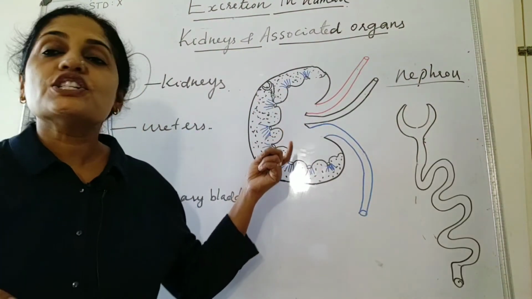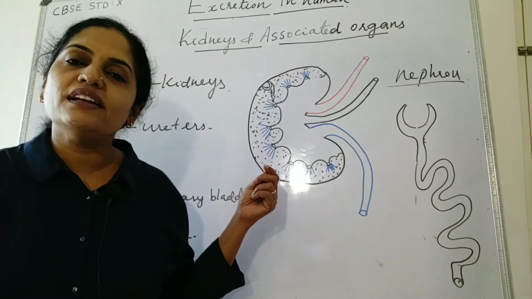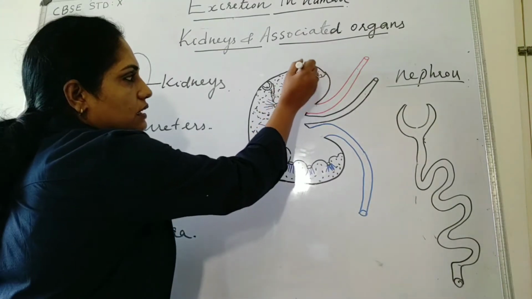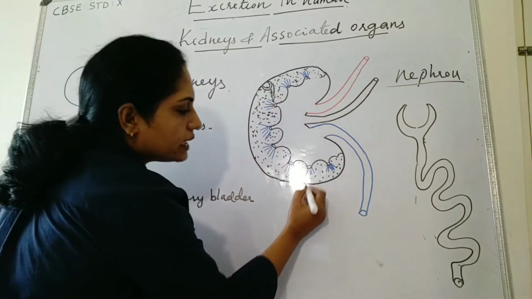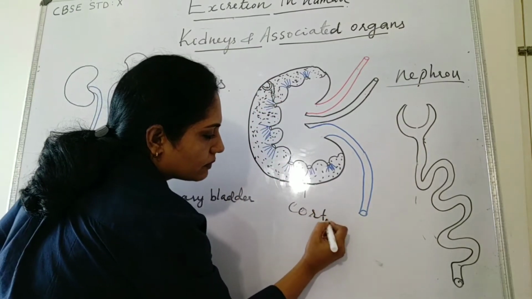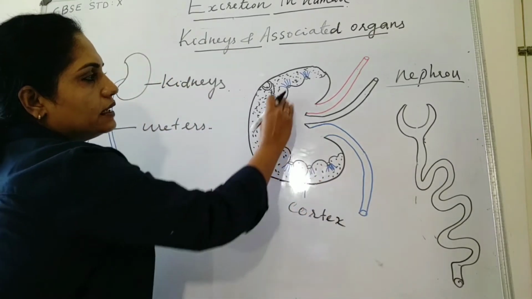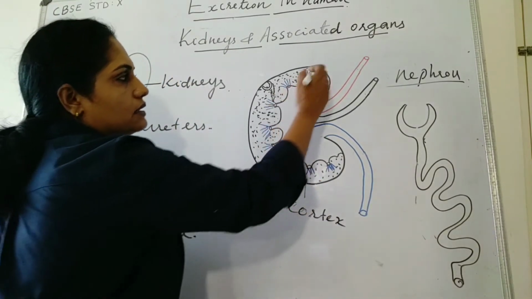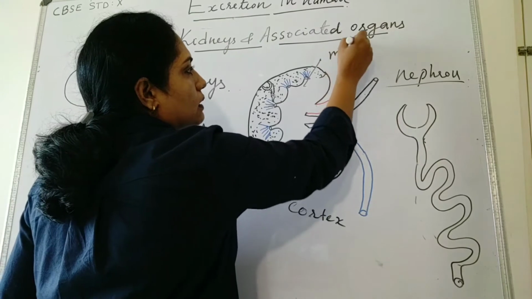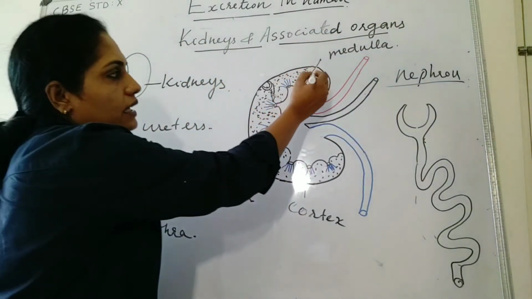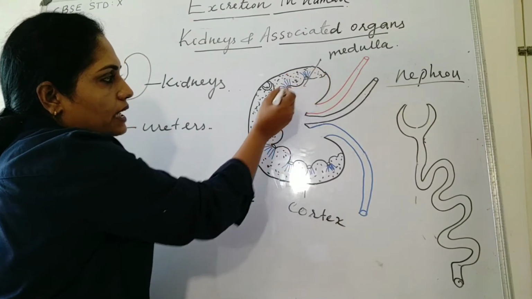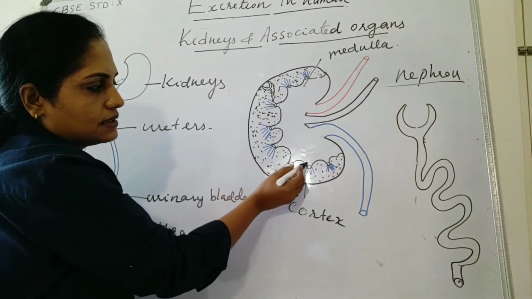Here, this is a section of the kidney showing different parts. The outer, this dotted region, is basically the cortex of the kidney. The middle inner region, this part is the medulla. In the medullary region, we can see many pyramidal structures.